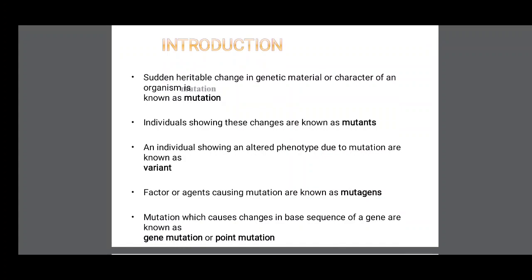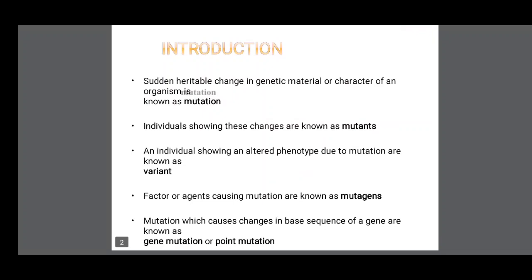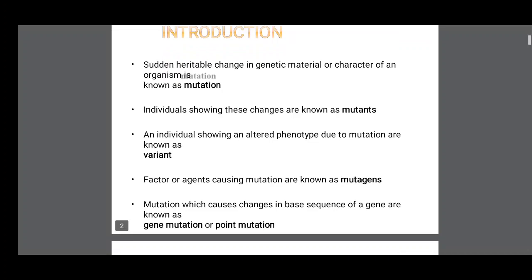So, sudden changes in hereditary character, sudden changes in genetic material. Due to these changes in genetic material, a different phenotypic character is shown, and that is called mutation. The individual showing mutation is known as a mutant.